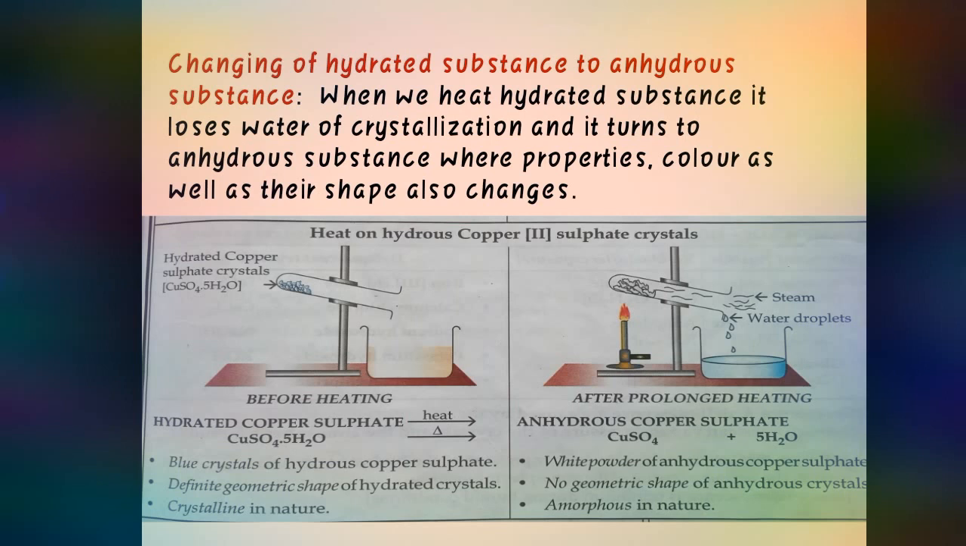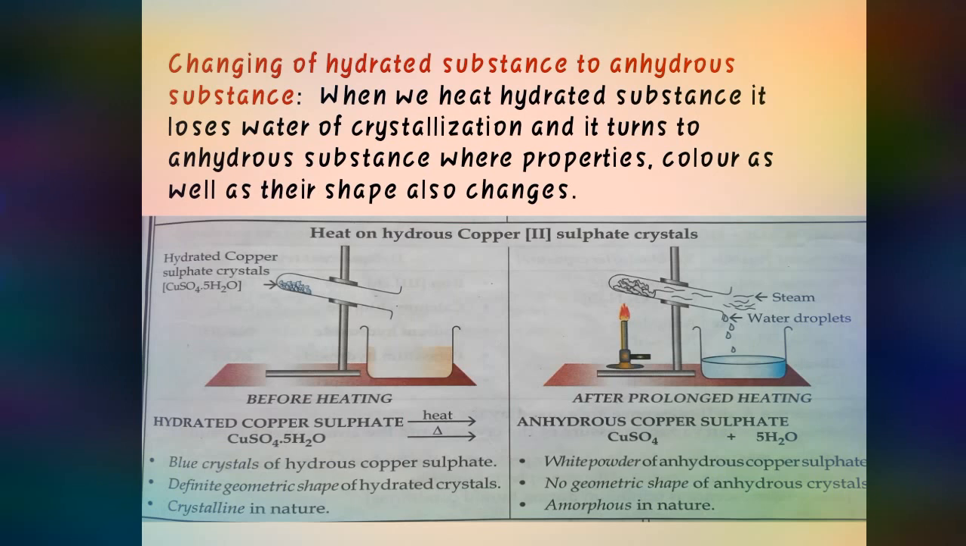Hydrated copper sulfate will be crystalline in nature. It will form a crystal, it will shine, it will have sharp edges, but the anhydrous copper sulfate will be amorphous in nature, just like talcum powder. You just see it is amorphous in nature, not having a particular shape and not even too much shiny. So this is what condition takes place.